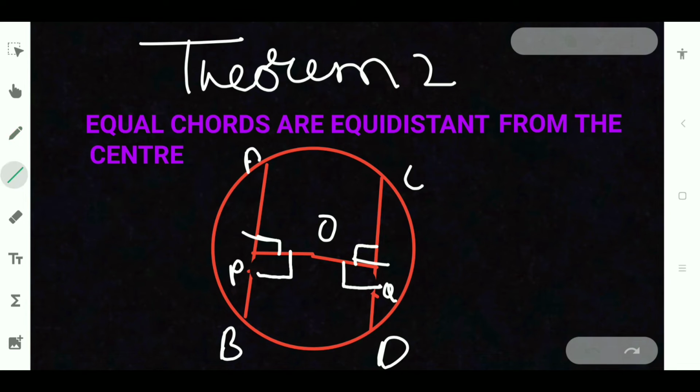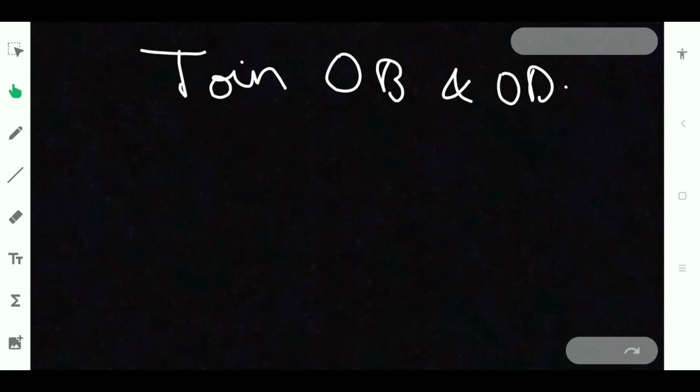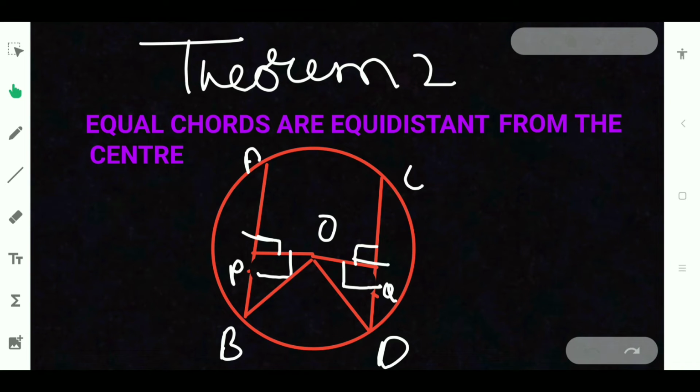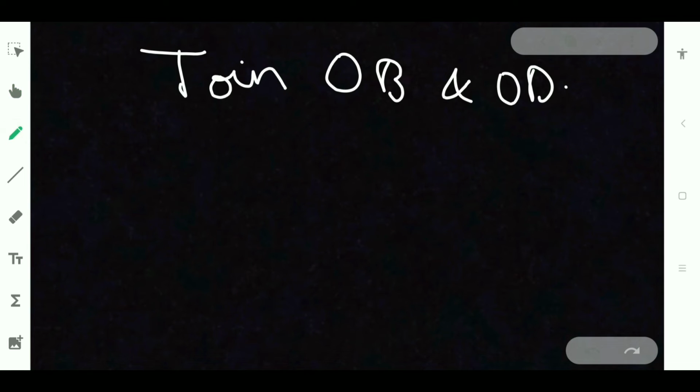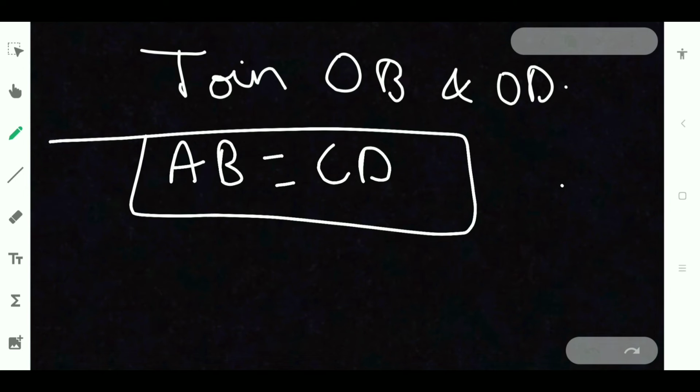So this angle also will be 90 degree. Now we will doing the construction OB and OD. Join OB and OD. When we join OB and OD, here we should prove that these two triangles are congruent, and it is given that AB is equal to CD. So as AB is equal to CD. This is very important.